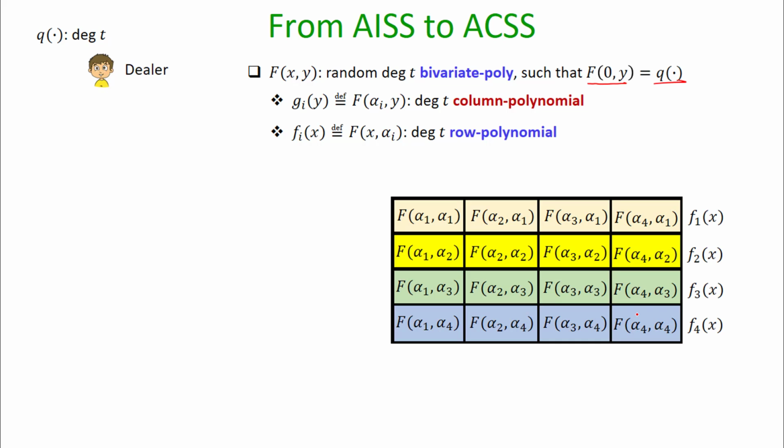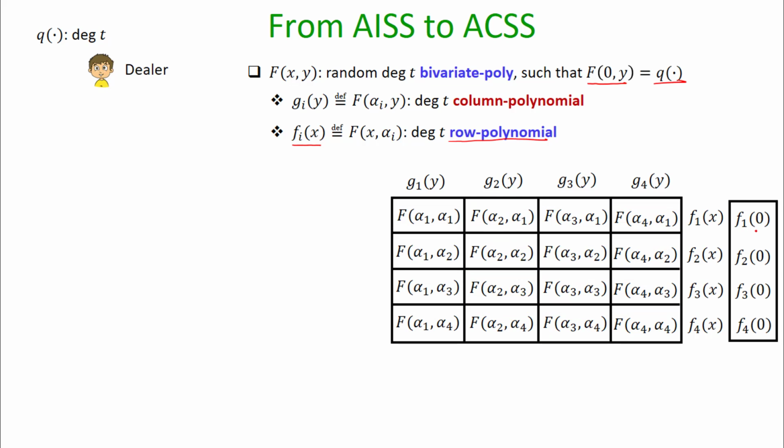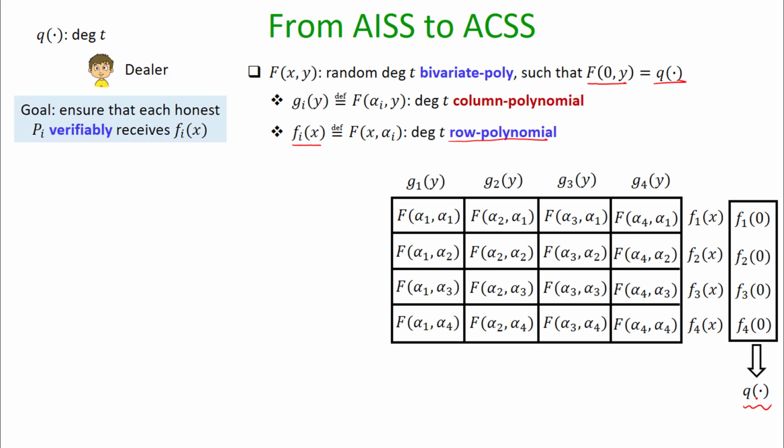We call the points along the ith row of this matrix the ith row polynomial, which will be of degree t, and the points along the ith column the ith column polynomial, which will also be of degree t. If we take the constant terms of the degree t row polynomials, then it is easy to see that they constitute shares of the polynomial q which the dealer wants to secret share.